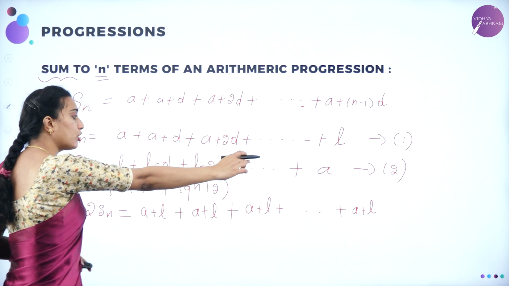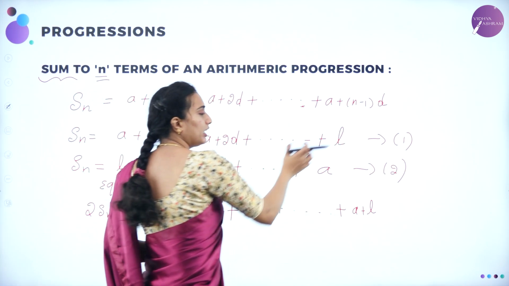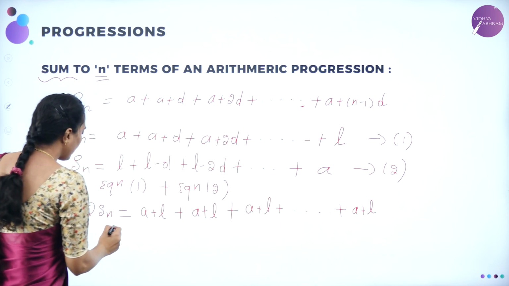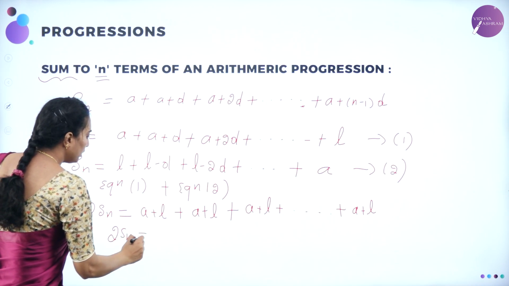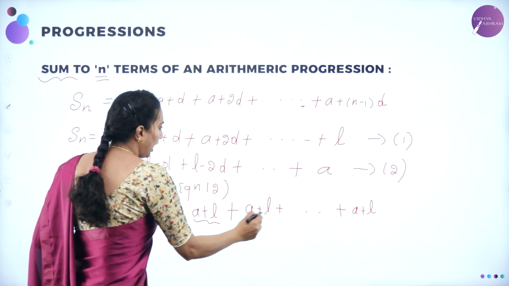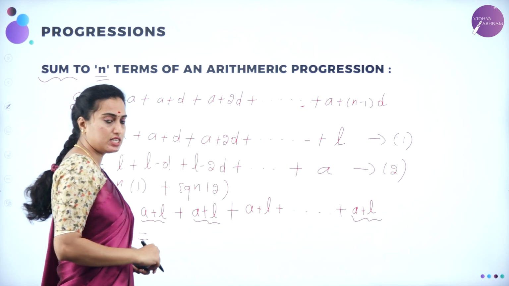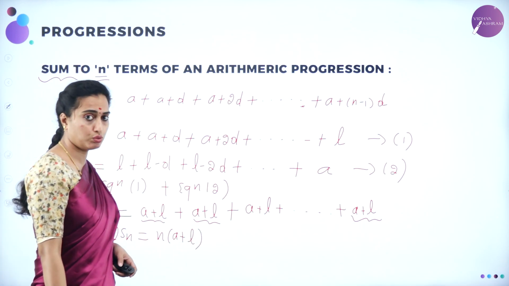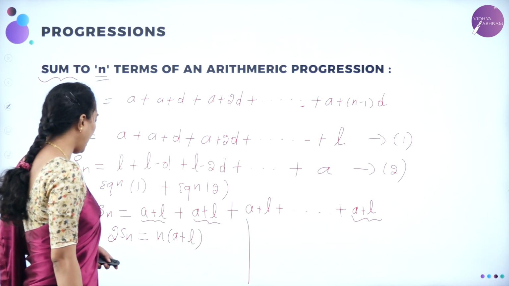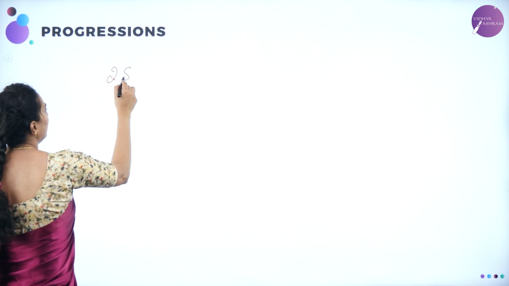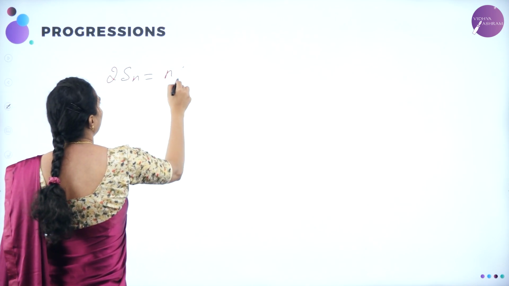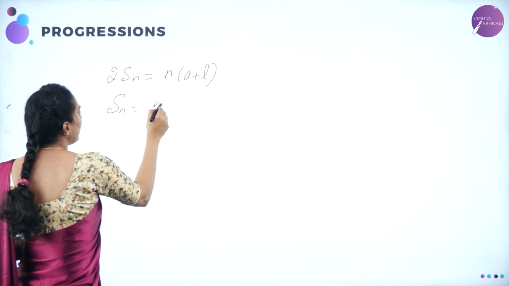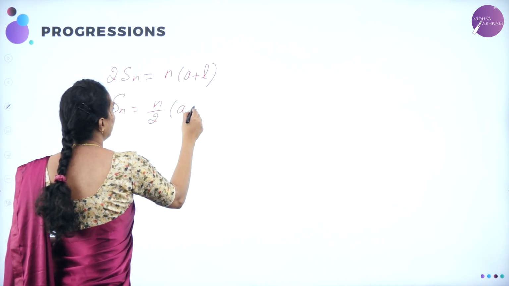Now, how many terms of A plus L are you having? Till here we have written n terms, which means here also it should be n terms only. Therefore, I can write 2Sn is equal to n terms of A plus L. So I can write the formula as 2Sn is equal to n times A plus L. Otherwise, Sn is equal to n by 2 into A plus L.